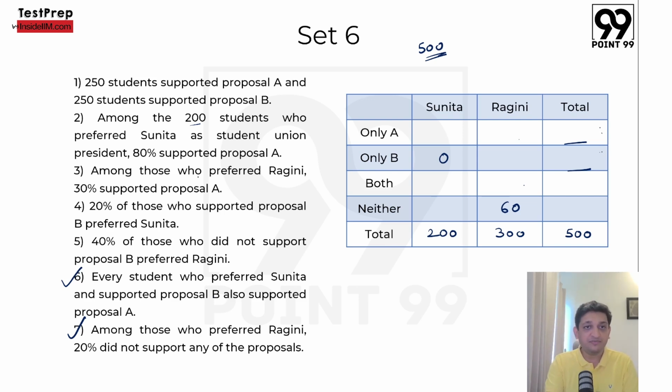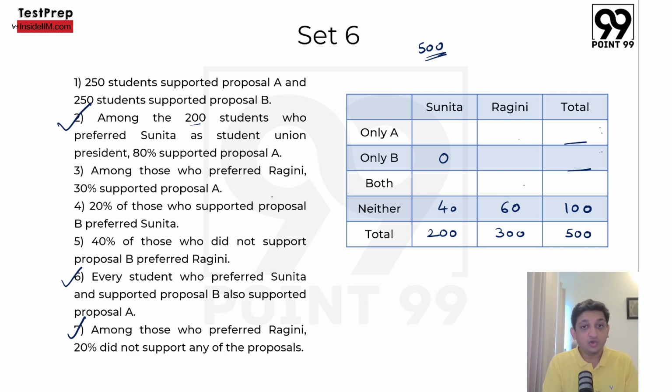Among the 200 students who preferred Sunita, we have used this. 80% supported proposal A. Out of the 200 people who supported Sunita, 80%, 160 people supported proposal A. Now what does 160 people supported A mean? 160 people supported only A and both A and B. If we add these two, we get 160. Now out of 200, if these two add up to 160 and this is 0, this becomes 40. Now if this becomes 40, 40 plus 60 will give me 100 here. So there are 100 people who did not vote for either of the two proposals. They did not vote for A, and did not vote for B, right? So this is something that we have taken into account right now.